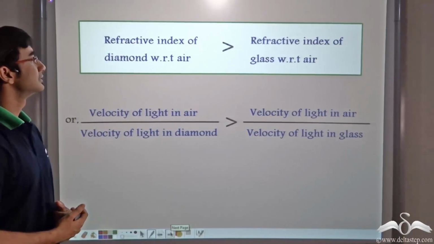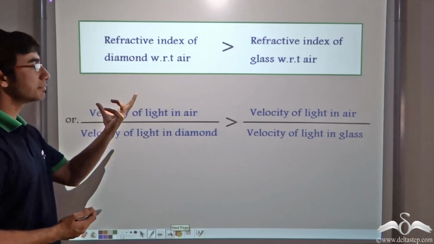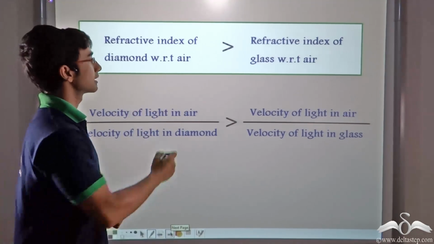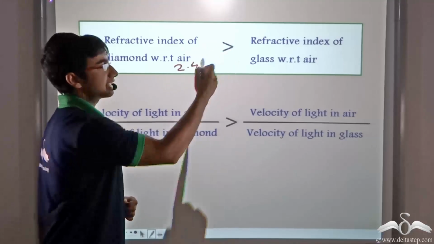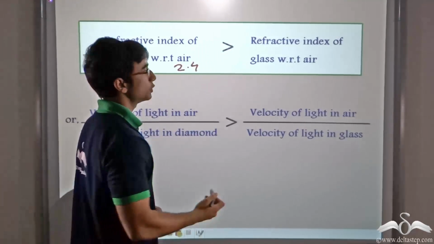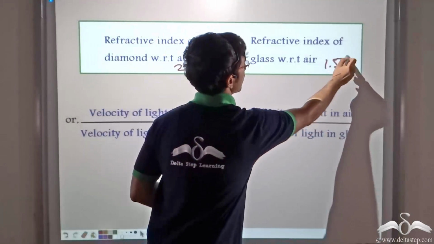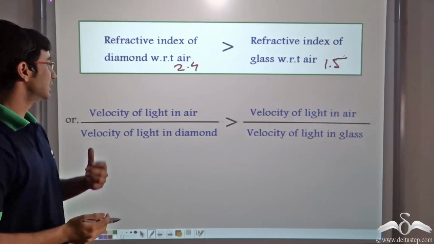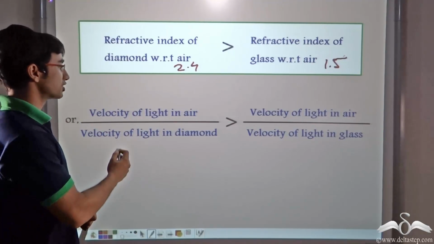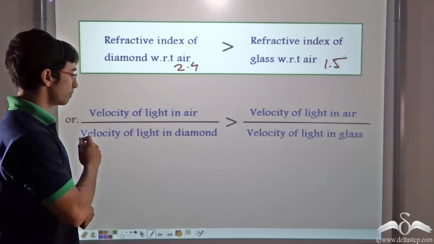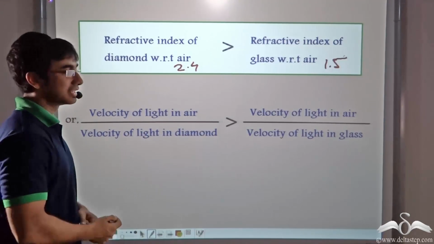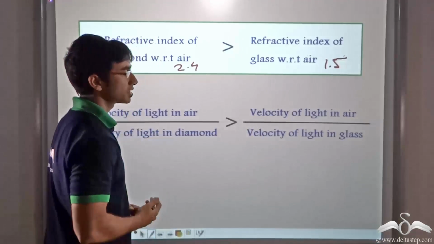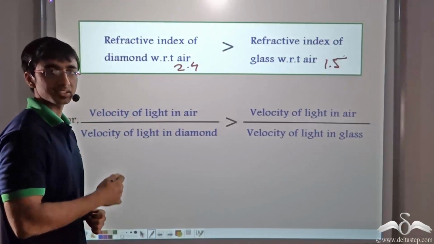Now we found that the refractive index of diamond with respect to air, which was 2.4, is greater than the refractive index of glass with respect to air, that was 1.5. In other words, the ratio between the velocity of light in air and the velocity of light in diamond is greater than the ratio of the velocity of light in air to the velocity of light in glass.